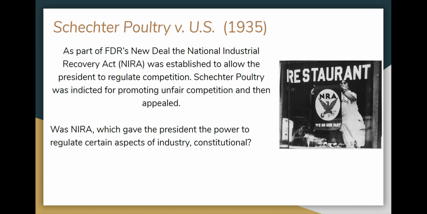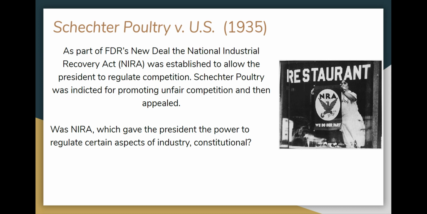This first one, Schechter Poultry versus United States. This is during the Great Depression when FDR was introducing his New Deal. As part of FDR's New Deal, the National Industrial Recovery Act, one of his laws, was established to allow the president to regulate competition. Schechter Poultry, so they sell chickens, was indicted for promoting unfair competition and then appealed.